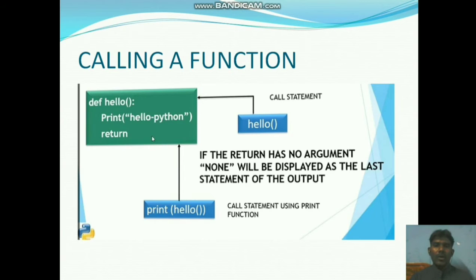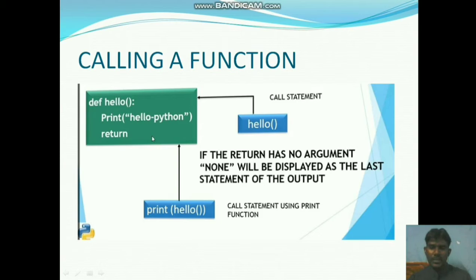Next one is calling a function. How do we call a function? With the name only. We definitely have to give the function name to call it. One example is given here, just have a look.